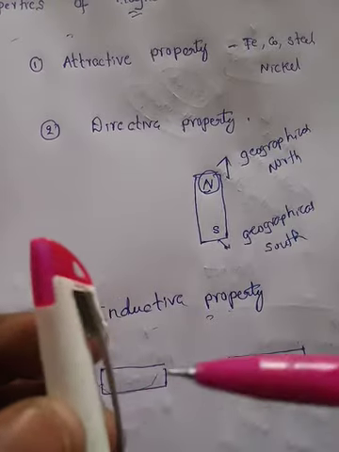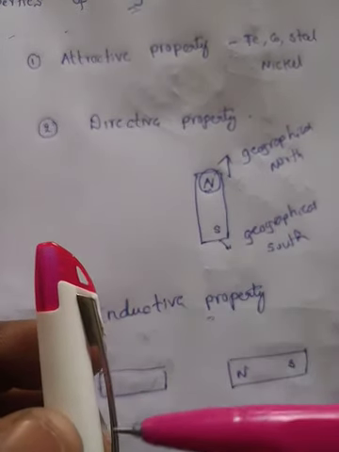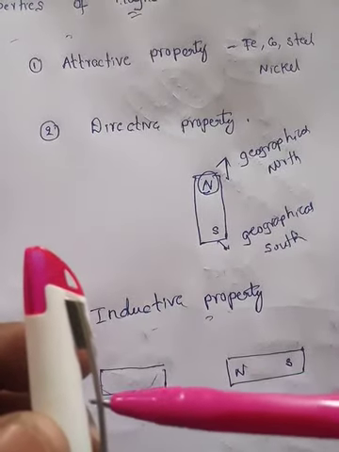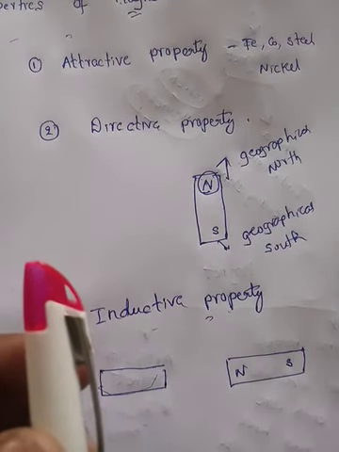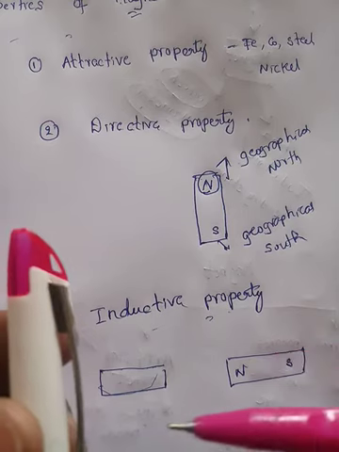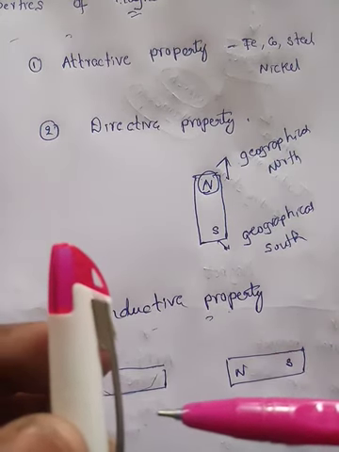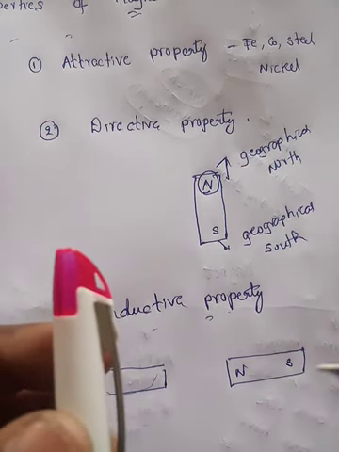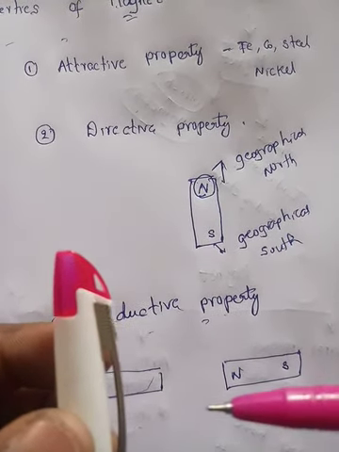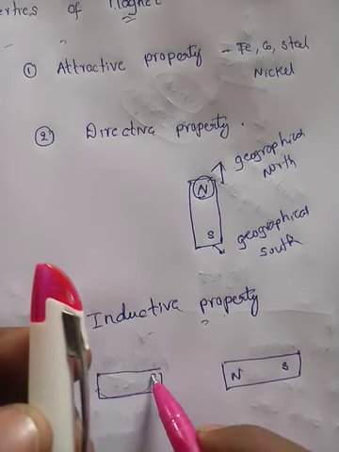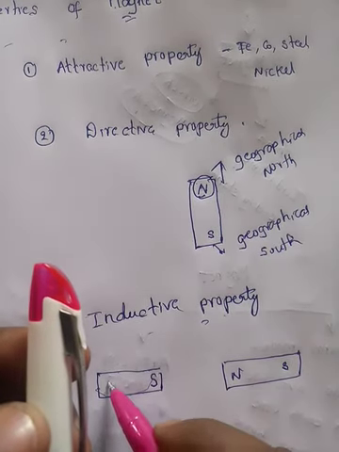It means in this element, it has north poles and south poles. All are moving in different random motion, so the net magnetic moment is zero. Now when you bring the north pole, all the south poles come towards one direction, and it repels the other poles. All the south poles come to this end, all the north poles come to this end.